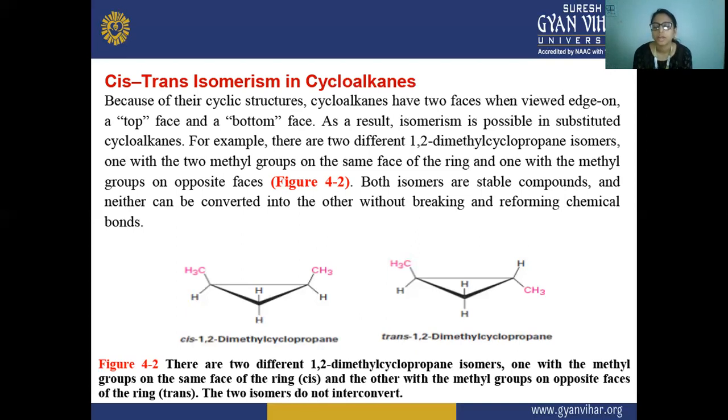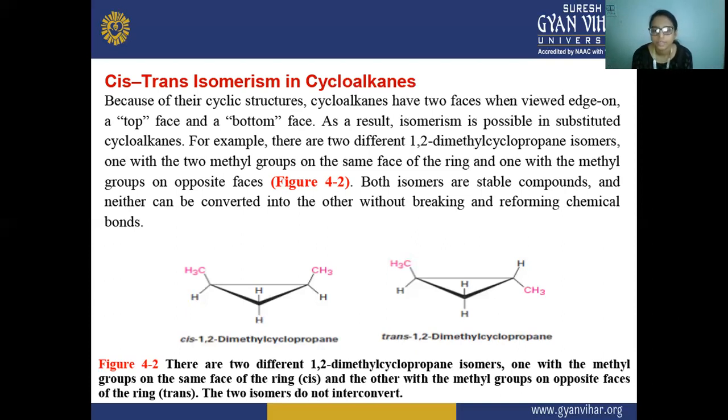But if two hydrogens are substituted by an alkyl group or any other functional group, and they are present on two carbons on the same side, then they show this isomerism.